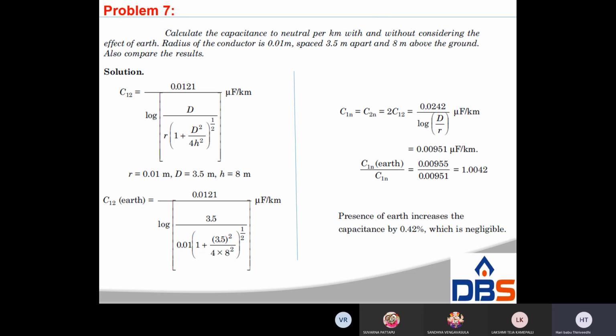So that means presence of earth, capacitance increases or not? Capacitance increases, by 0.42%, and it is negligible. But in the presence of earth, the capacitance value may increase.